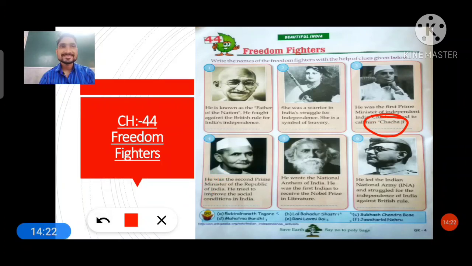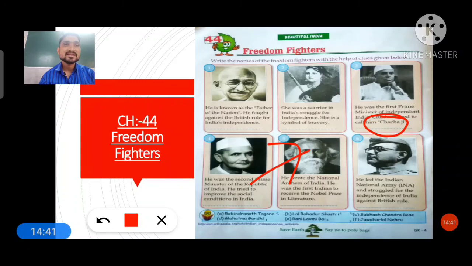Now he wrote the national anthem of India. He was the first Indian to receive the Nobel Prize in literature. यानी कि आपको कोई पूछे कि Nobel Prize literature में किसको फर्स्ट मिला था, then you have to remember the name of this person. Its name is Rabindranath Tagore. Rabindranath Tagore. Remember this thing.